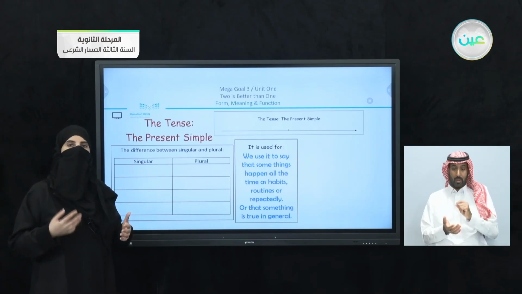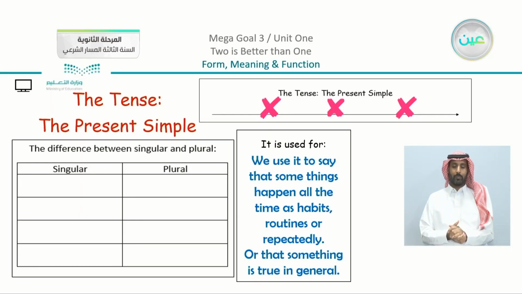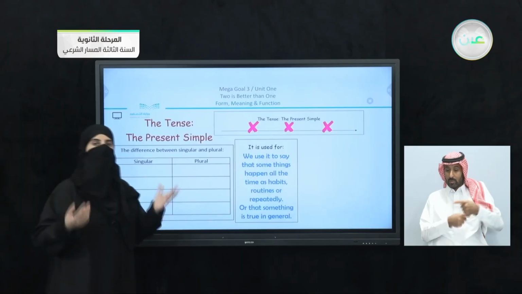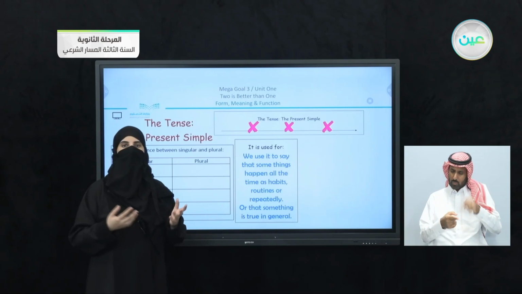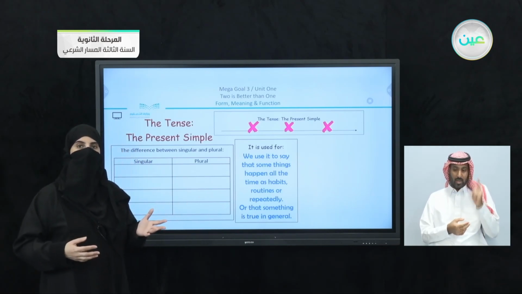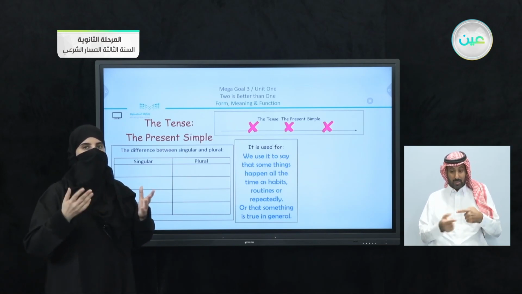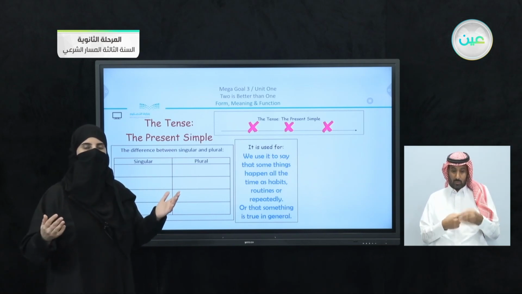If you are talking about something that happens all the time, something that happened in the past, is happening now, and also happens in the future, like daily routines, for example, like praying. We pray 5 times a day. Is it something that is concluded one time or at a specific time? No, it is something that happens all the time.